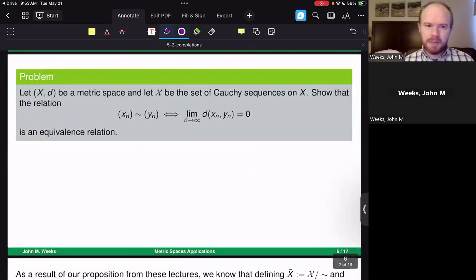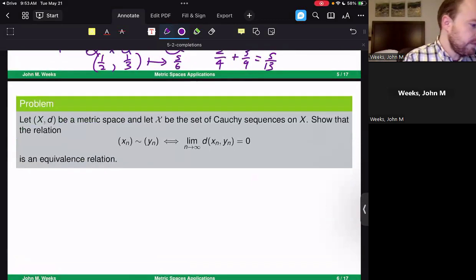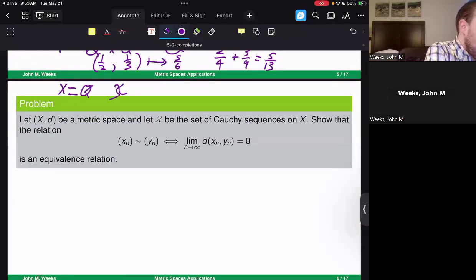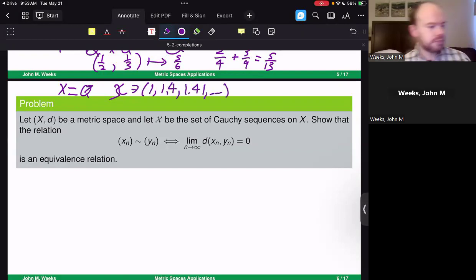Let's talk a little bit about this problem right here, just kind of getting an idea of how we might start looking at these completions. Let's take a metric space (X, d), and let this squiggly X be the set of Cauchy sequences on X. So for example, if I'm looking at X being the rational numbers, then the squiggly X is going to have something like the element 1, 1.4, 1.41, and so on and so forth. It will have these elements inside the set of Cauchy sequences.